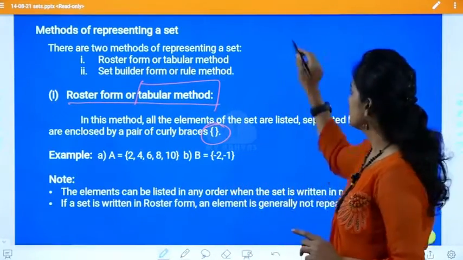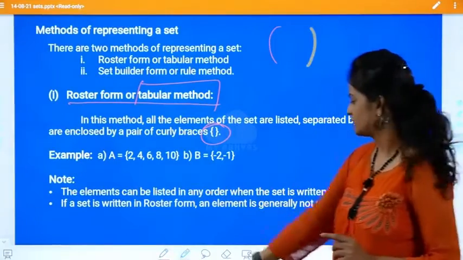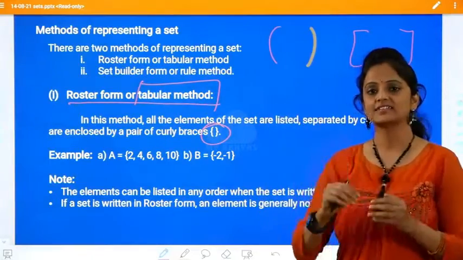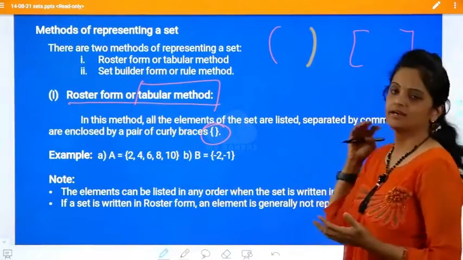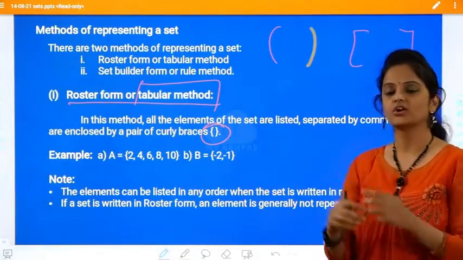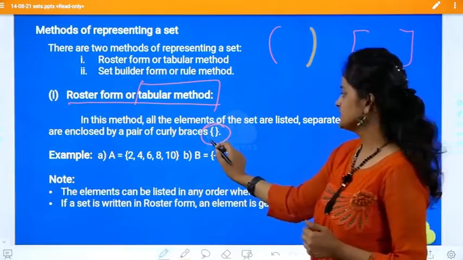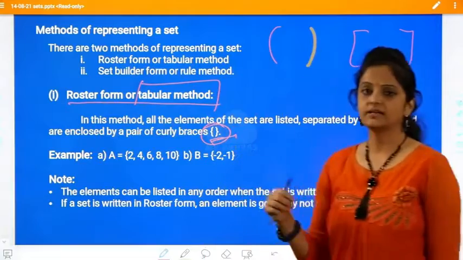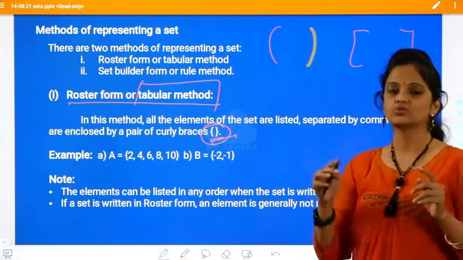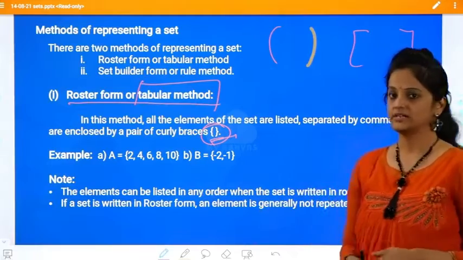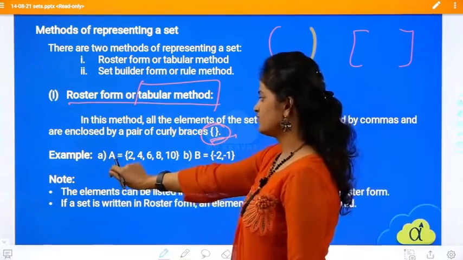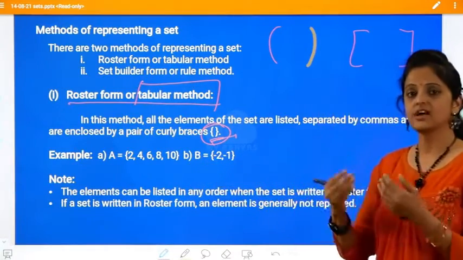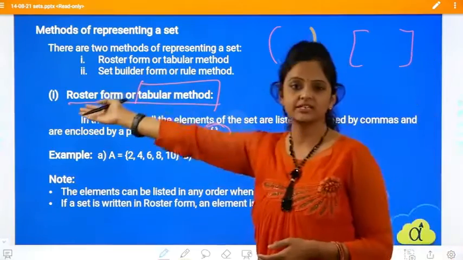Other brackets, like the small bracket or open bracket, or the square bracket, have a different meaning. They won't come under the set concept. When you talk about sets, it always has to be the flower bracket. So roster form means that in this method all the elements are listed, separated by commas and enclosed in the flower bracket, or curly braces. For example, set A is taken as 2, 4, 6, 8, 10. Set B is -2, -1. This is how you write the elements in this method.